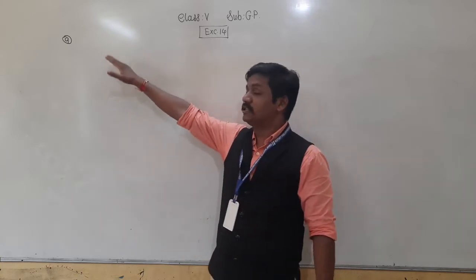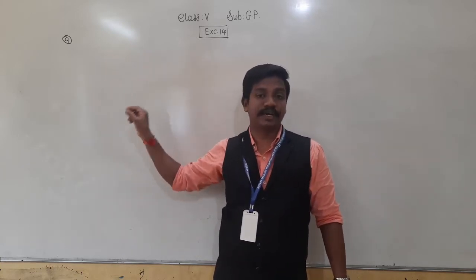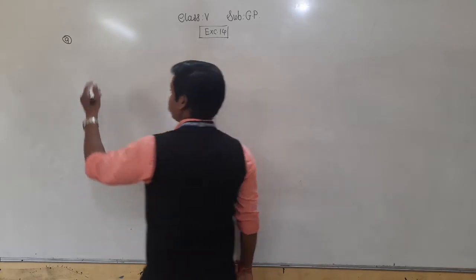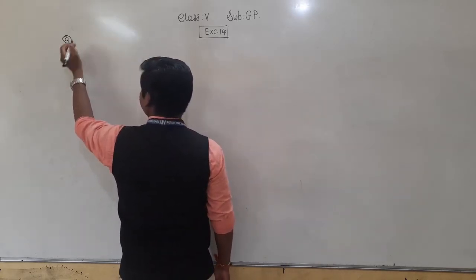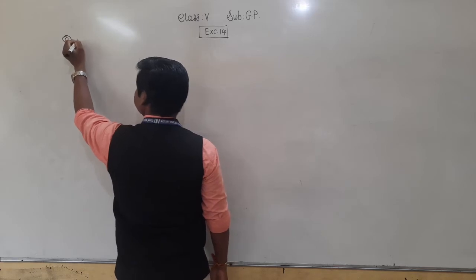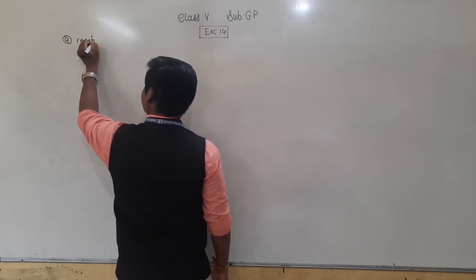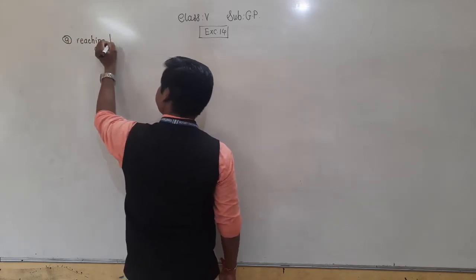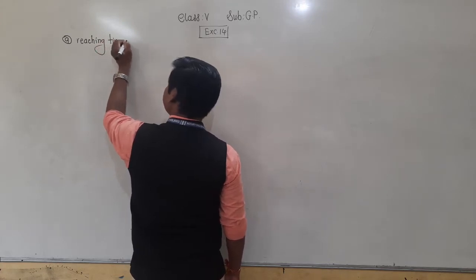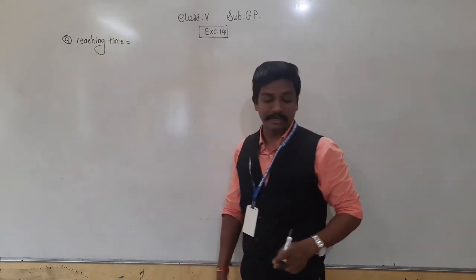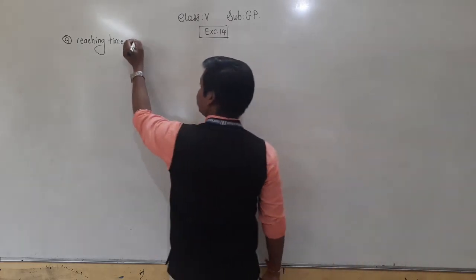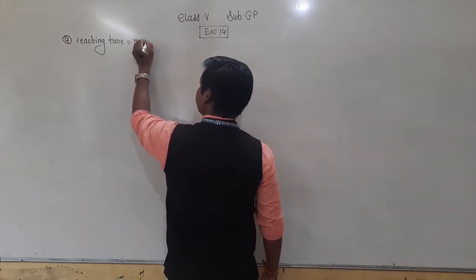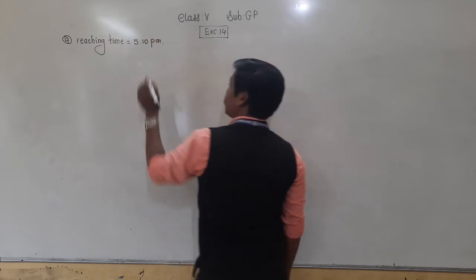Now here we have to find the duration, so we have to subtract the starting time from the reaching time. First write the reaching time. At what time has the bus reached Nagpur? 5:10 pm.